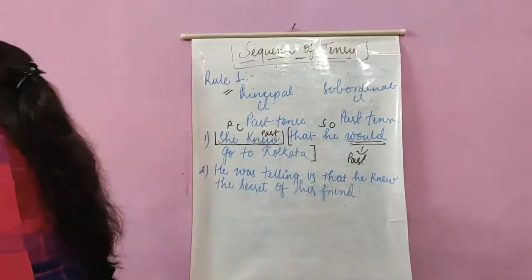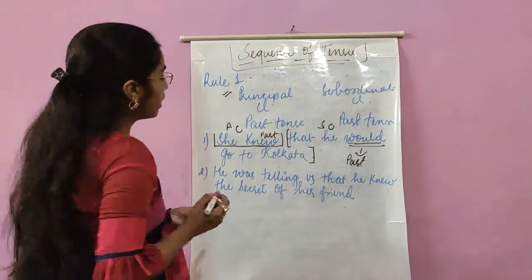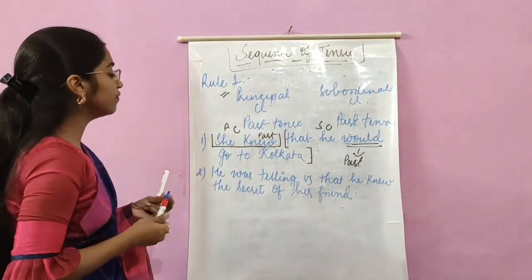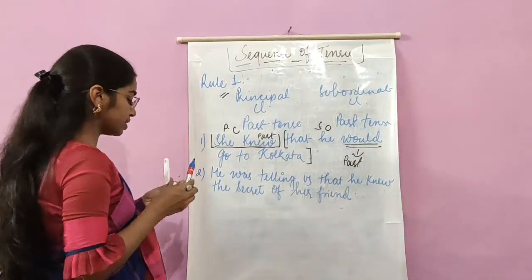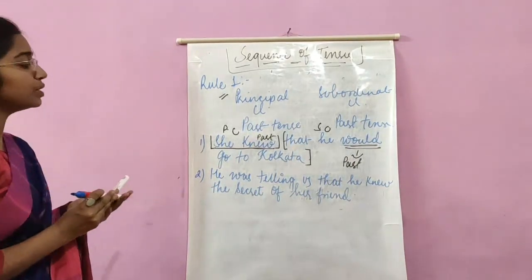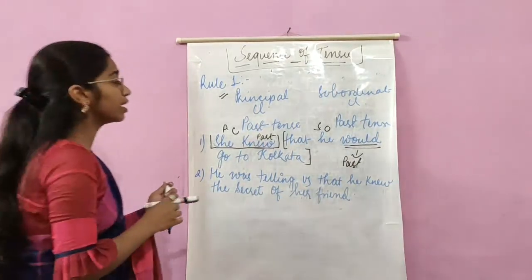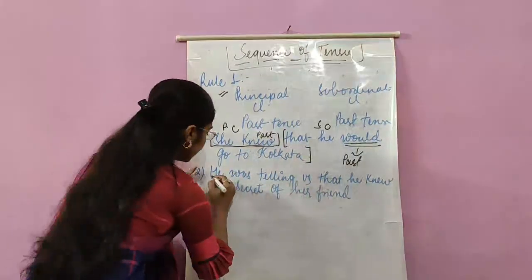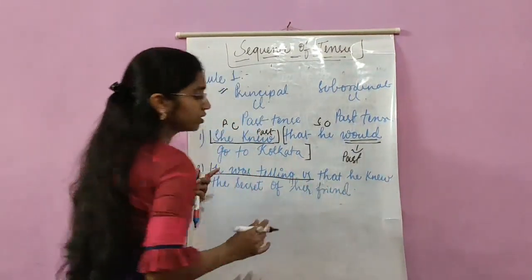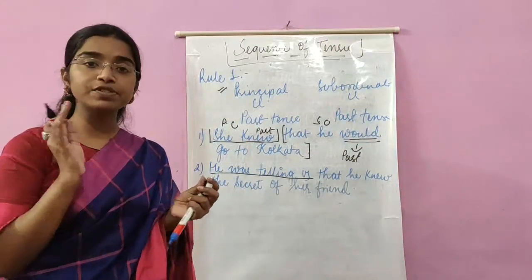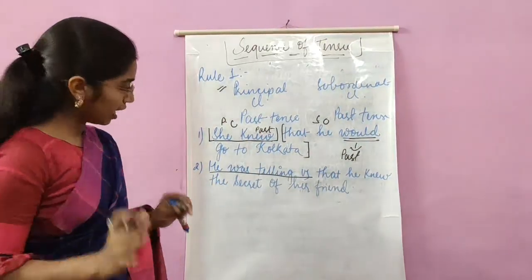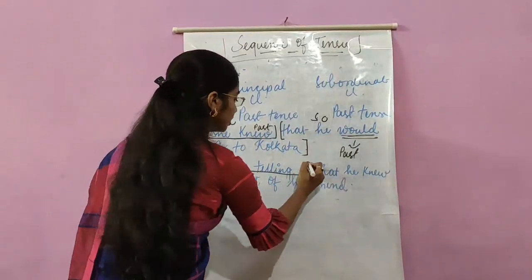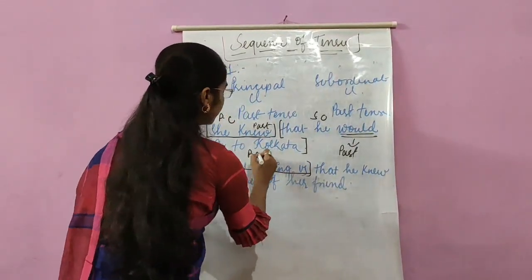The next example is: he was telling us that he knew the secret of a friend. Let us again mark the principal clause and the subordinate clause over here. If I say he was telling us, does it need any other context for the completion of its meaning? No. So that means this is the principal clause.